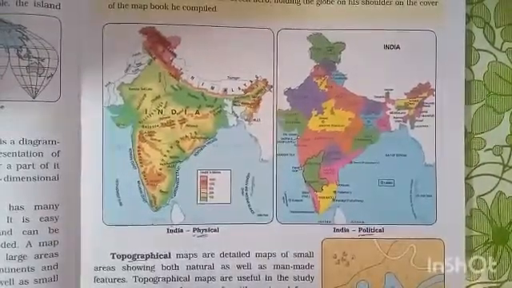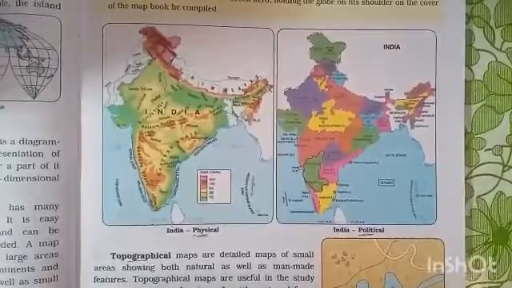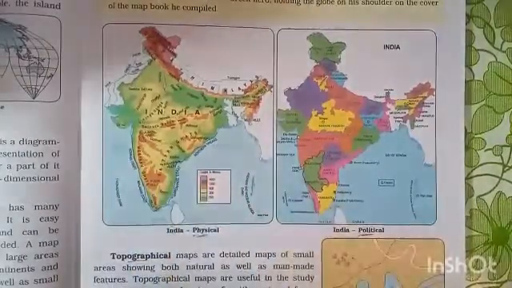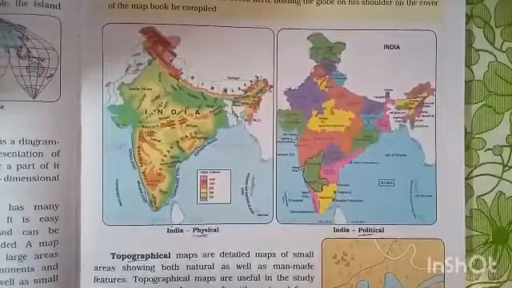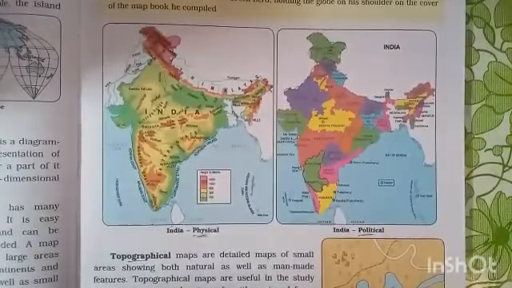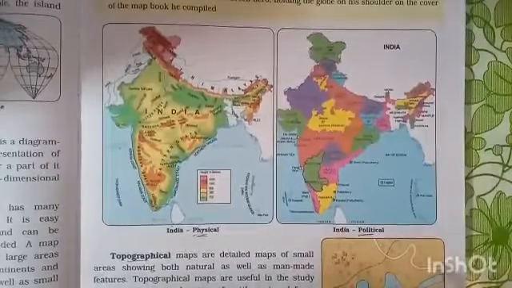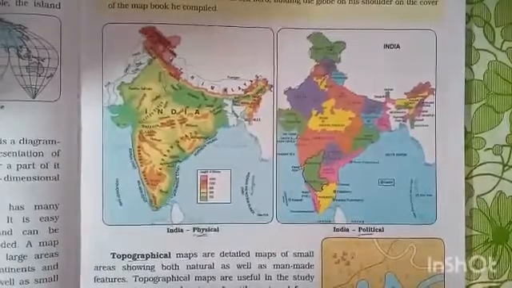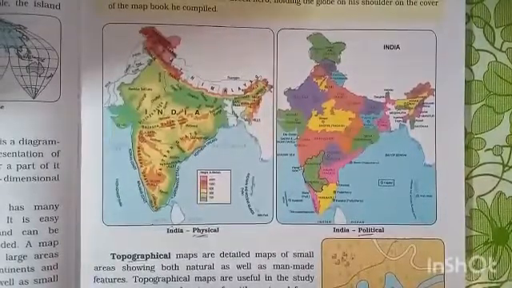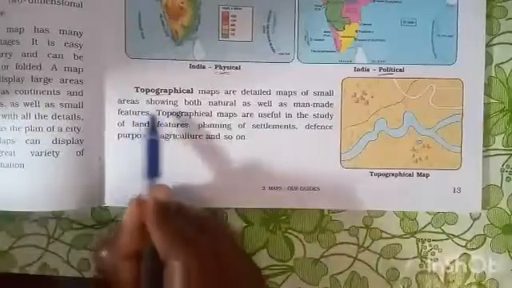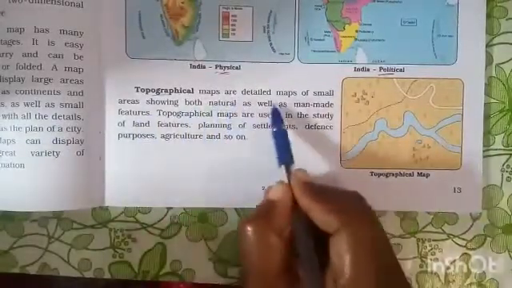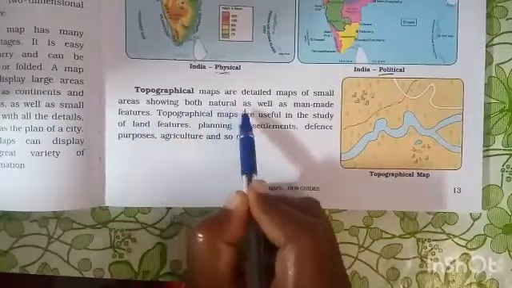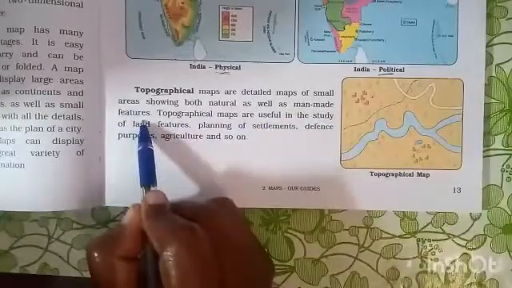It can also explain about the population and where the agriculture and mineral areas are located, like that. So dear students, again I am going to tell: physical maps show only physical land masses like water bodies, valleys, plateaus, mountains, like that. But political maps display boundaries of countries, states and capitals. Understood? It's clear? Okay. Topographical maps are detailed maps of small areas showing both natural as well as man-made features.